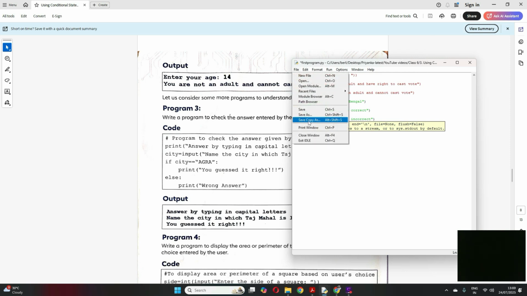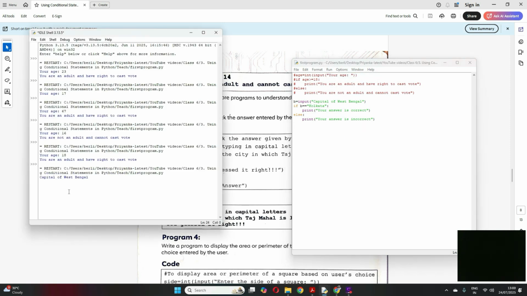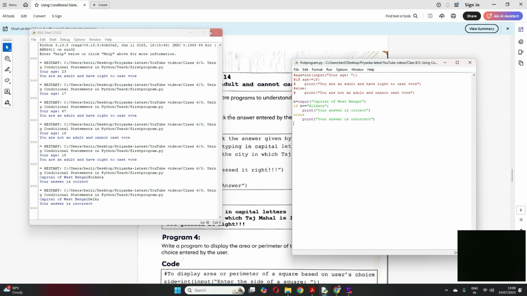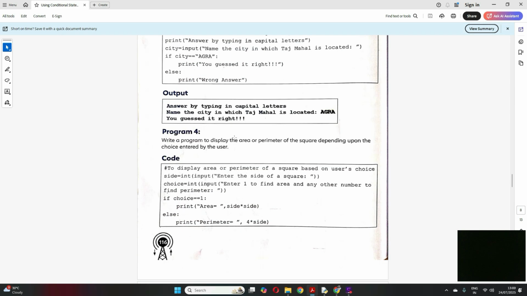Now let's try to save and run it. Capital of West Bengal, right? So suppose I write Kolkata. I give a correct answer. See, your answer is correct. Now suppose I give an incorrect answer, maybe Delhi. See, your answer is incorrect. Very simple program, right? Clear? Now let's move on to program 4.